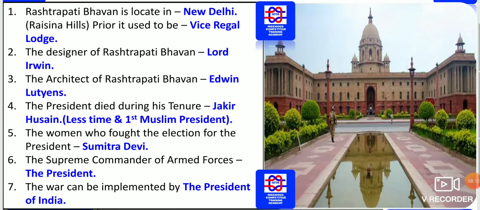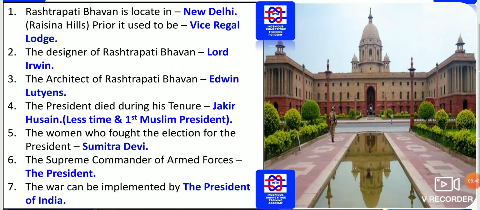The designer of Rashtrapati Bhavan was Lord Irwin, and the architect of Rashtrapati Bhavan is Edwin Lutyens. You should know the architect's name and the designer's name also. The President who died during his tenure was Zakir Hussain, and he was the first Muslim president, you can see this.